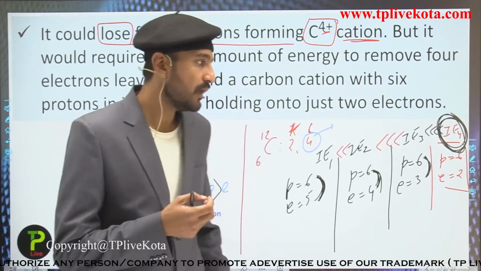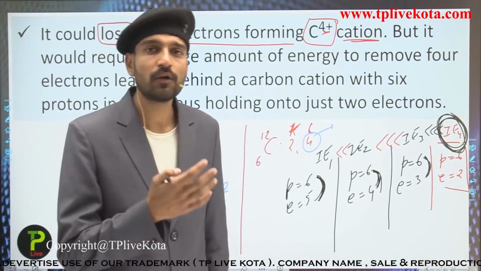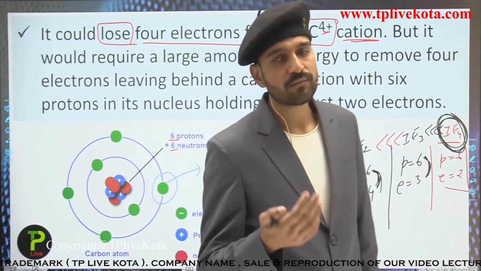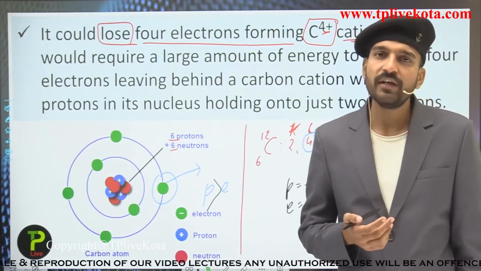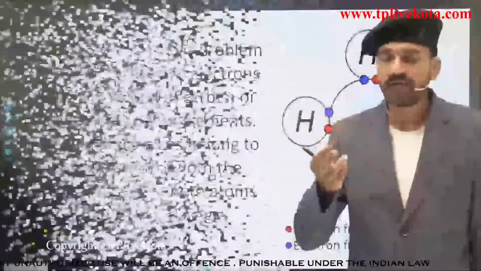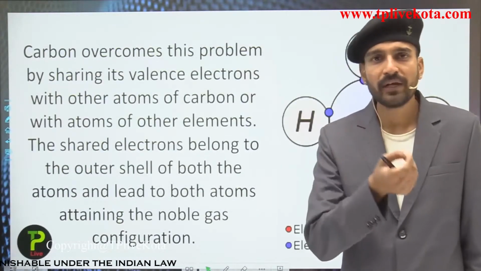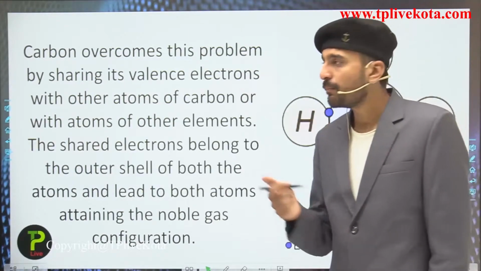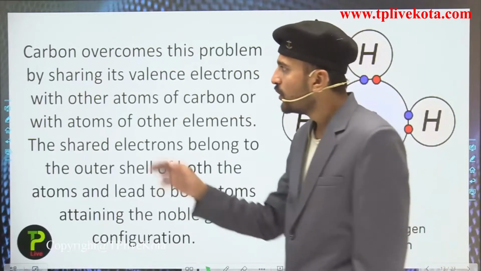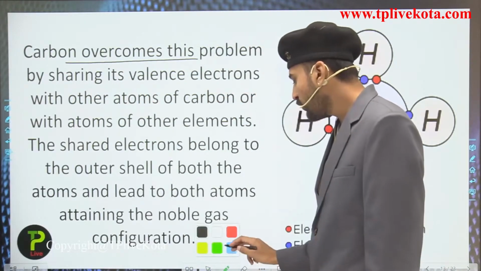So how does carbon find its solution? Carbon finds its solution by sharing its 4 electrons with other atoms, either with carbon, oxygen, sulfur, or any other different elements. Students, we have seen that carbon is neither going to form C4 minus nor C+4 ions. So carbon overcomes this problem by sharing its 4 valence electrons.